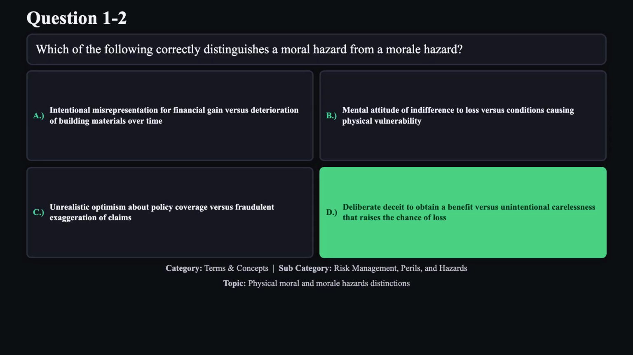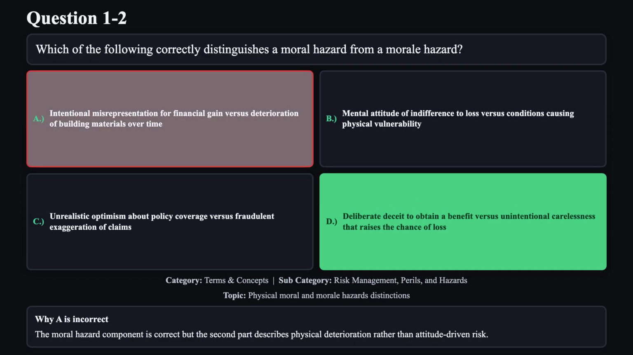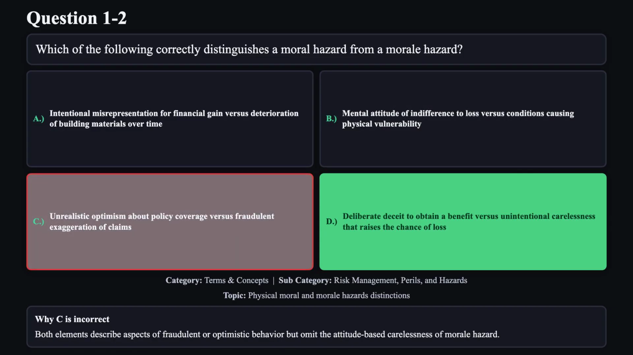The correct answer is D. A moral hazard arises from deliberate deceit or intentional misconduct to secure a benefit, while a morale hazard stems from unintentional carelessness or indifference that increases the likelihood of loss. Reason A is not correct. The moral hazard component is correct, but the second part describes physical deterioration rather than attitude-driven risk. Reason B is not correct. Describes a physical hazard rather than moral hazard and mislabels a morale hazard. Reason C is not correct. Both elements describe aspects of fraudulent or optimistic behavior, but omit the attitude-based carelessness of morale hazard.